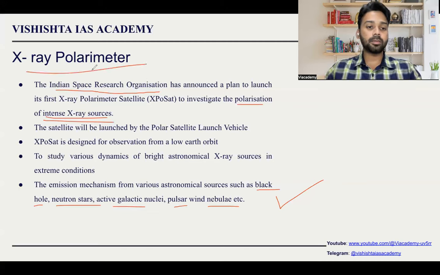So the idea of the X-ray polarimeter is that ISRO will launch a polarimeter into space. The polarimeter will try to record the X-rays from these sources. Once we record the X-rays, it will become easy for us to study them. It is launched by the Polar Satellite Launch Vehicle. Aspirants should be very clear about it: the Polar Satellite Launch Vehicle is always used when we have to launch something in low Earth orbit. If you are launching something into high Earth orbit, then we use the GSLV, that is Geosynchronous Launch Vehicle. So that's all about the X-ray polarimeter.